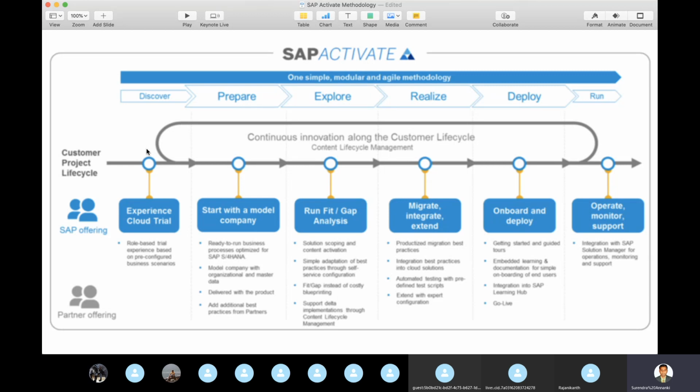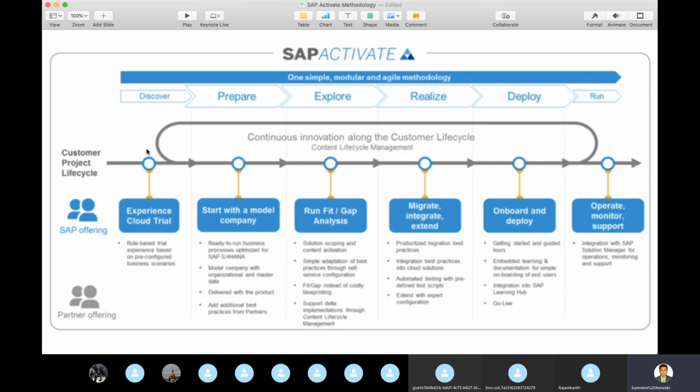After that comes production support, which is operation, monitoring and support. That is the run. Run means everyday operations are running in the production environment. Basically, they minimized the 5 phases to 4 phases. Project preparation was there previously, so they keep it as project prep here. Explore is a similar kind of blueprint.